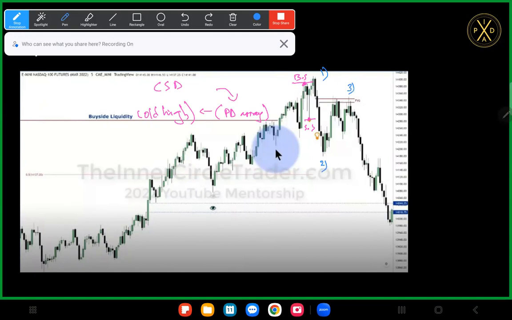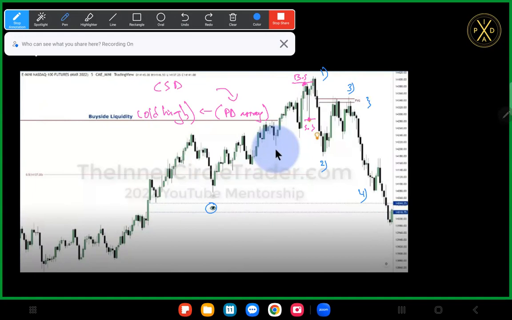And then after this, we go all the way down here, and then we get phase 4. Either this one or this one you could classify as phase 4. But our overall target for this trade would have been this buy side imbalance, sell side inefficiency over here. All right. And then taking a more in-depth look, why is this fair value gap important to us?